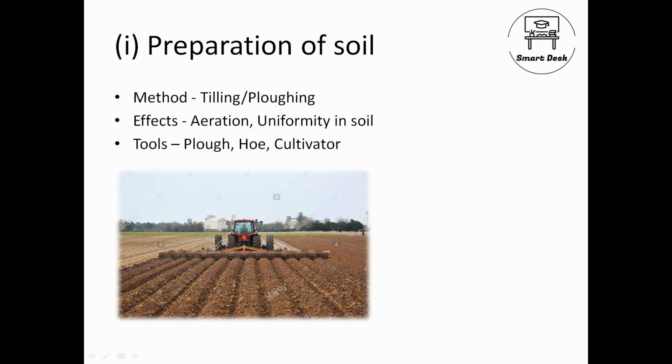We prepare the soil for proper growth of the plants, to provide aeration in the soil, to provide proper texture of particles in the soil, to provide uniformity in the soil. When the plants grow, their roots will grip the soil particles very nicely if your soil is well tilled or well plowed. The method is called tilling or plowing. So we provide aeration to the soil.